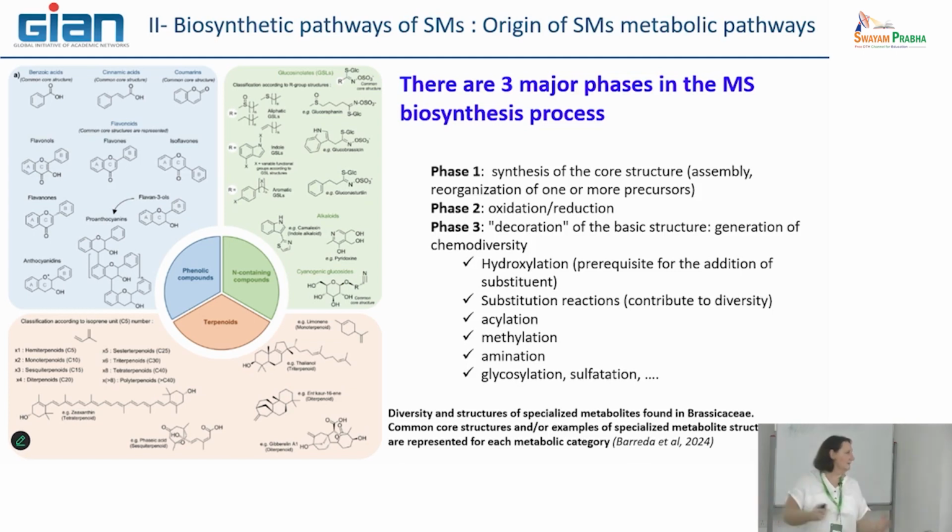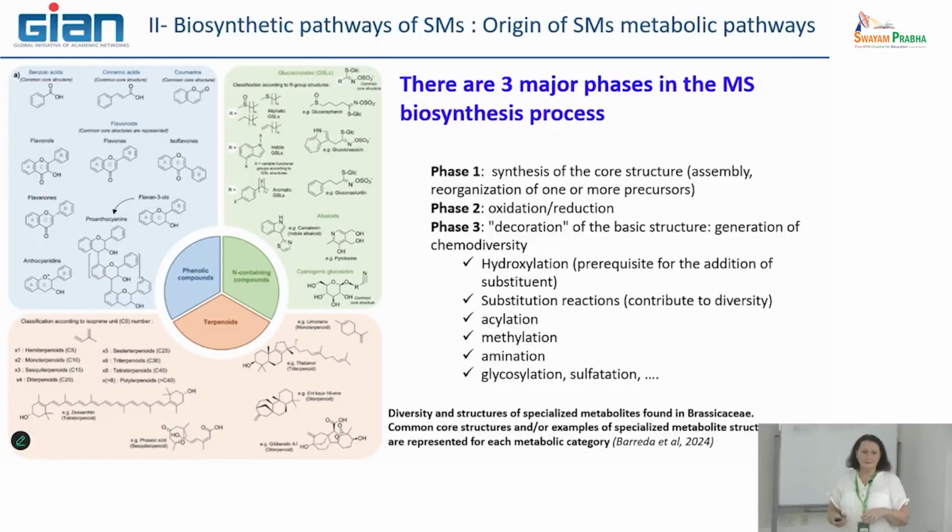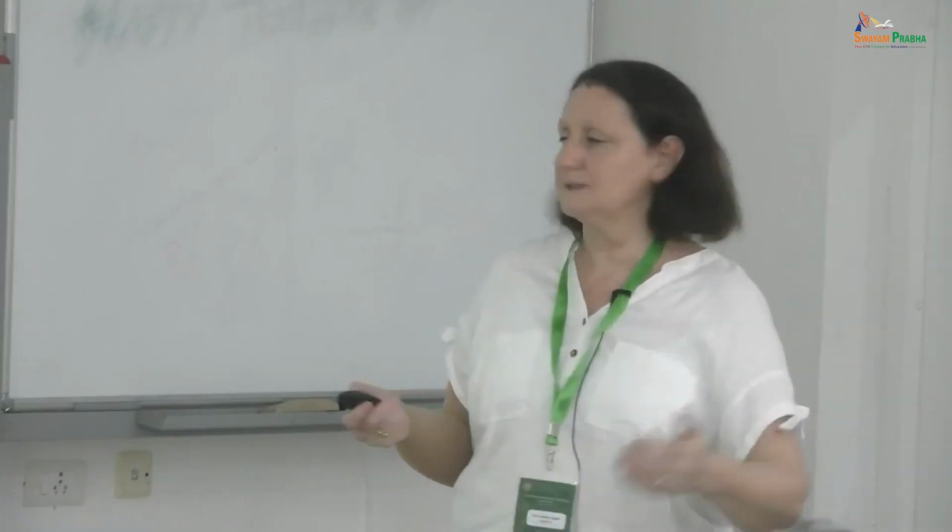So monooxygenases, dehydrogenases, oxygenases. Lots of the enzymes that I presented before are involved in this second phase. After that, there is a third phase, the modification of the molecule, where you have the more specific enzyme activities I presented just before.